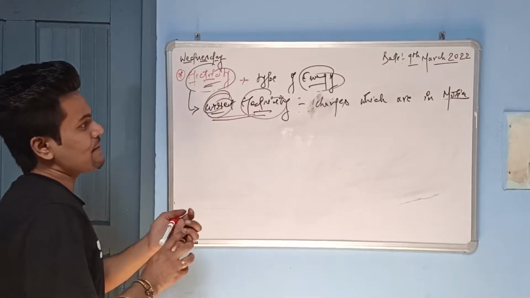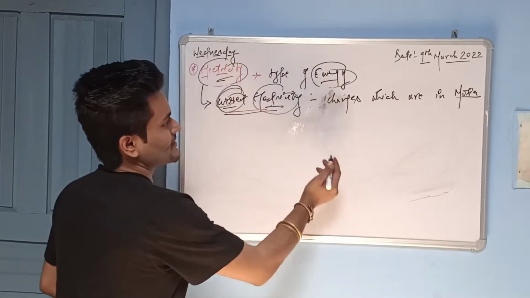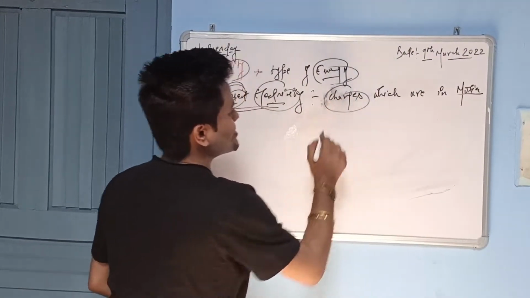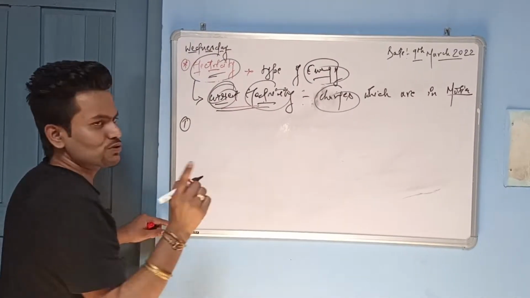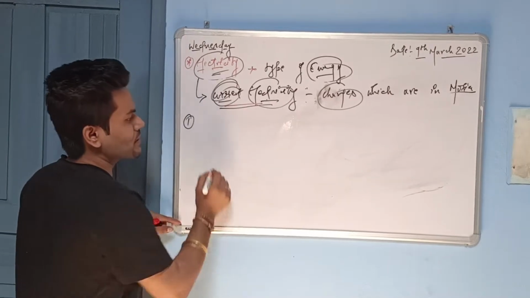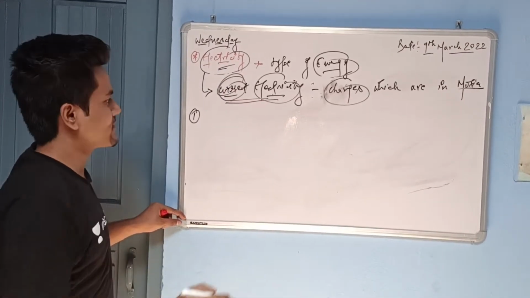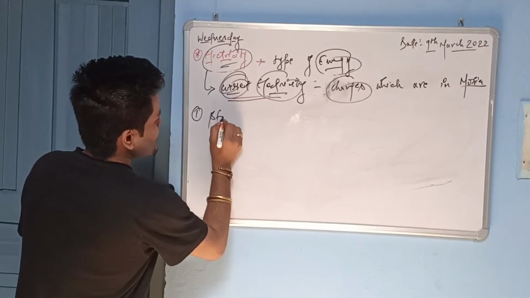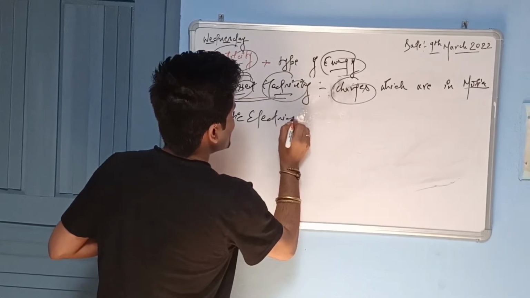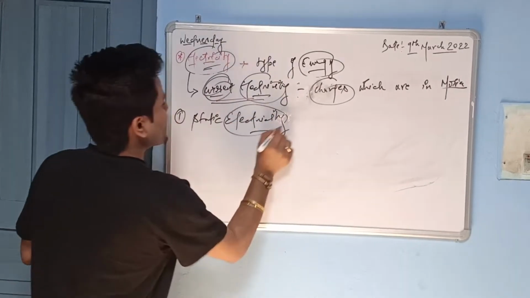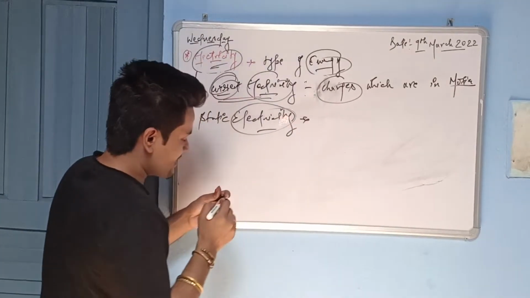So what is the example for that? When we talk about current electricity, we are talking about charges which are in motion. Now I'll tell you one thing. You know about insulator and conductor, right? An insulator is a bad conductor of electricity. A conductor is a good conductor of electricity. Always remember, guys, who is responsible for producing static electricity? Nothing but the insulator.